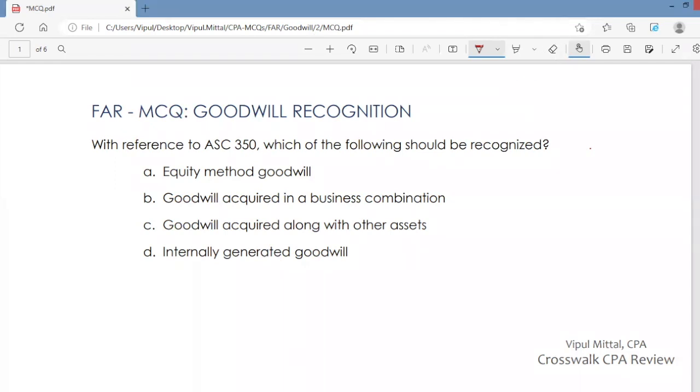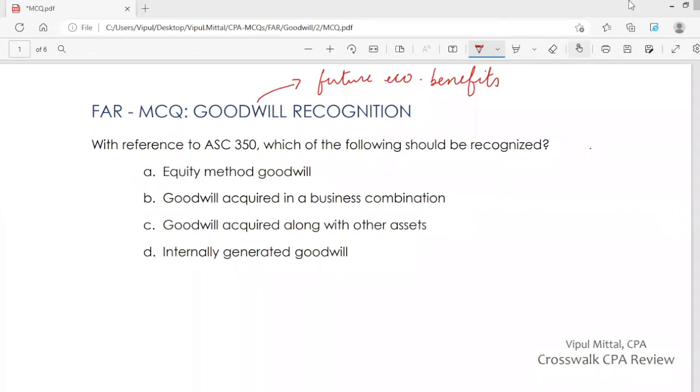Now, what is goodwill? It represents future economic benefits resulting from acquisition of assets in a business combination. So future economic benefits that result from acquisition of assets in a business combination is goodwill. So you recognize goodwill only in a business combination. Now let's look at the choices that you have.